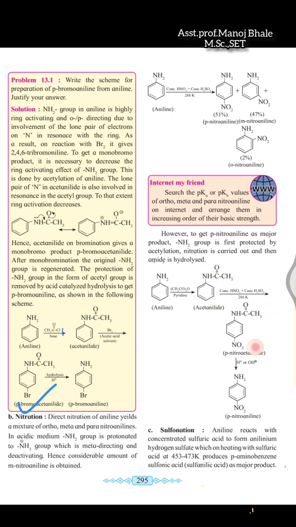Why is there a para product formation here? Again, the electron density on nitrogen is highest at the para position. There is no ortho product formation here because of the steric crowding. So para is the major product formation here.